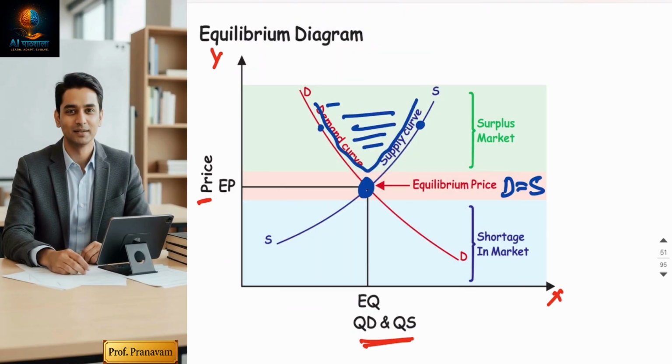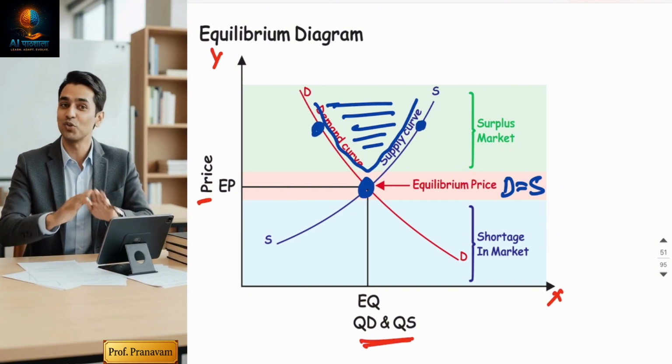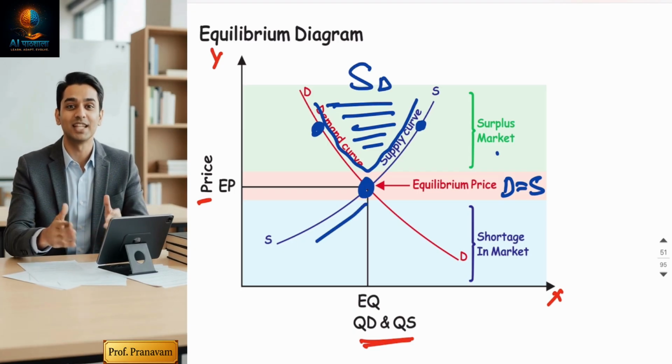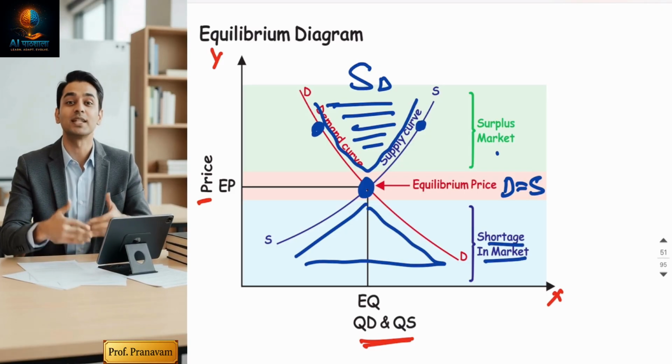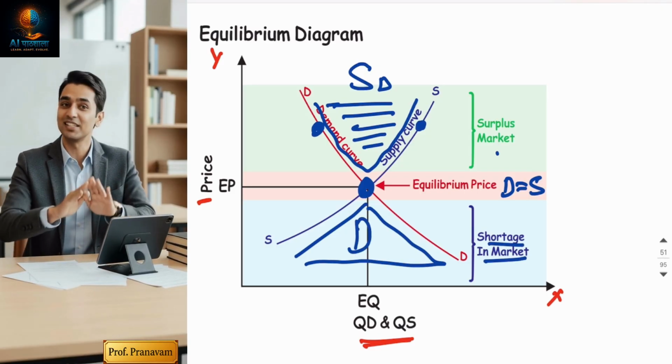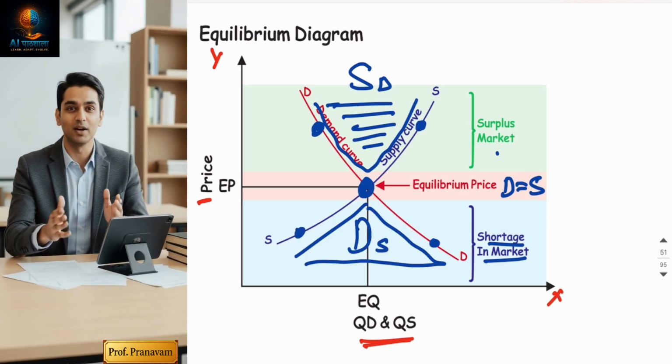Sir, how can you say that? See, supply is over here and demand is over here, right? Yes, supply is greater than demand, so it's a surplus market. And below equilibrium, this area, the blue shade, is called a shortage market, where demand is more than supply. See, demand is over here and supply is on the left side.